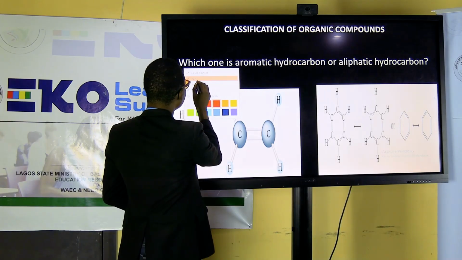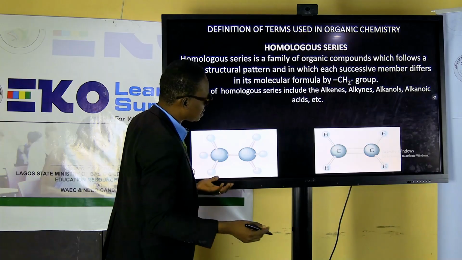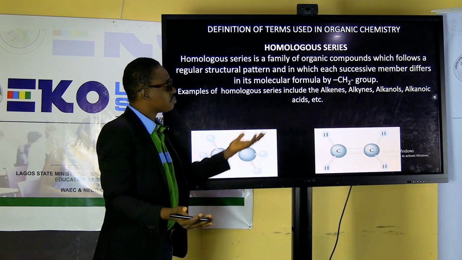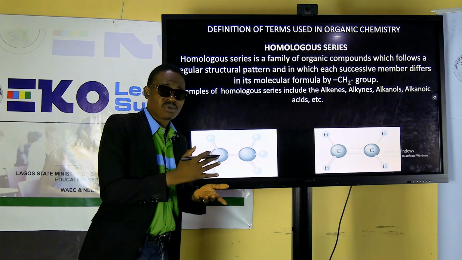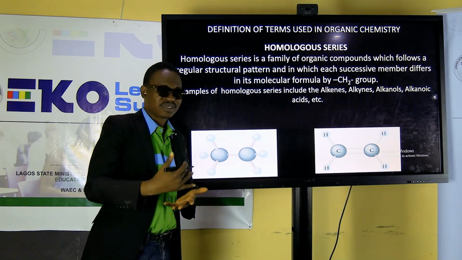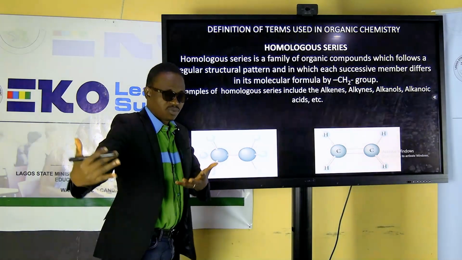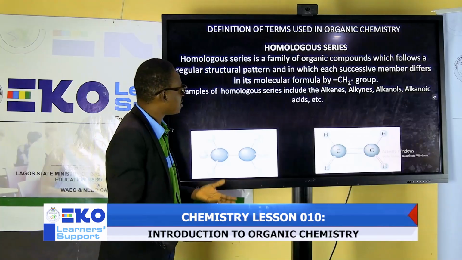Let me move. So let's go to the next slide. The terms that we use, that's what we call the homologous series. So what is the homologous series? You need to understand because everything must have what we call a trend. We have an origin, where we all came from. So they too have their own origin.